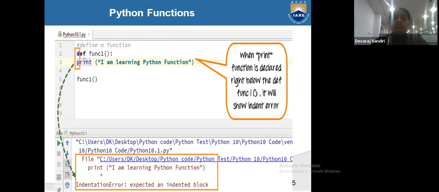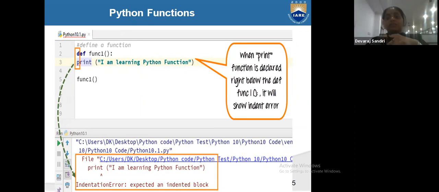I wrote def, the user-defined name and colon, then print right below the d, and function1 right below the p. The spelling is correct, but after the colon we didn't give space. That space is a must.